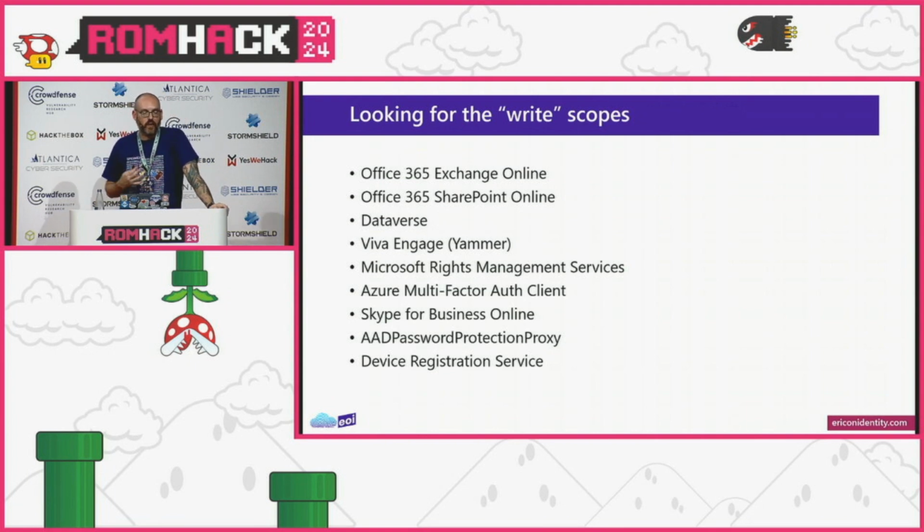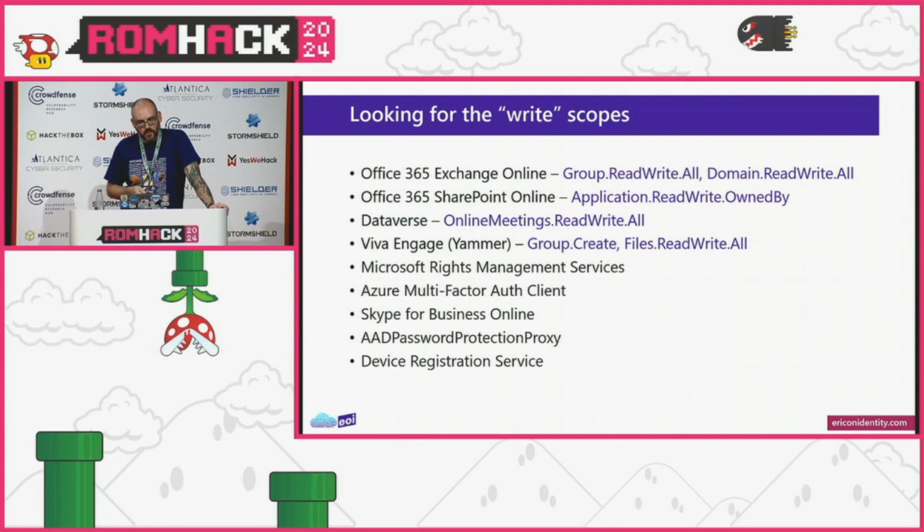So I was really interested in looking for write scopes or write permissions. Of these 9 applications, 4 had some write scopes, but even if you look at the names of these, and you're familiar with Microsoft's identity world in Entra or Azure AD, they're not actually that juicy.